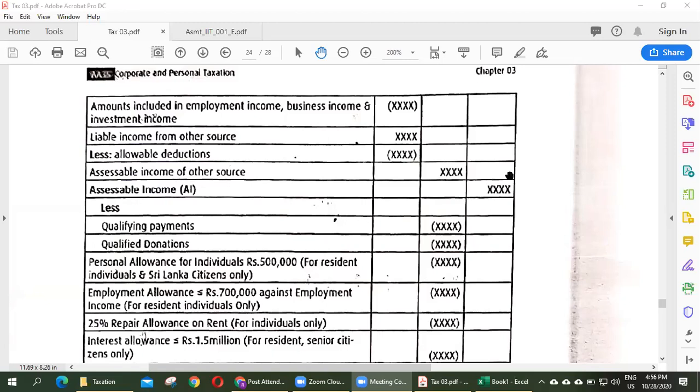Assessable income equals what? Are you there, MS 59? No, absent. Right. MS 21.